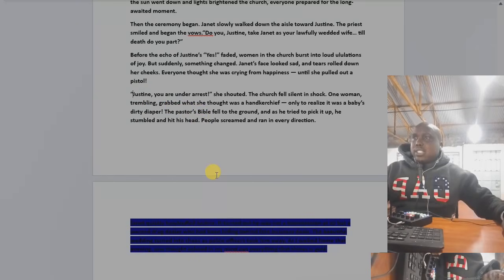So we realize now that this Janet was a police officer who hides, who doesn't even wear a uniform. CIDs in Kenya, we call them CIDs. So she was a policeman, a woman.